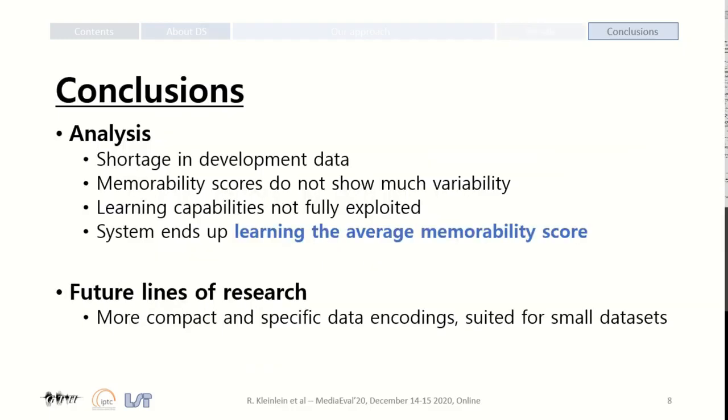We claim that larger datasets showing more variability in terms of the score distribution would benefit more from our deep learning-based approach. We reckon that what our ensemble systems are learning is but the average memorability score. Further work on small datasets includes an evaluation of more specific data encodings, so that most of the information for the task is contained within the input data, leading to